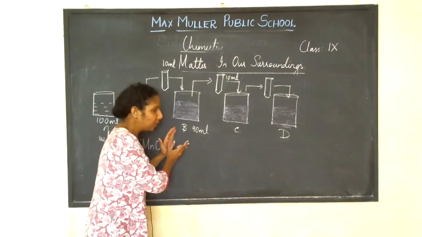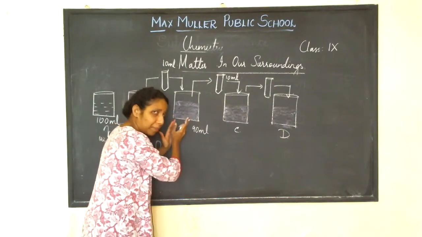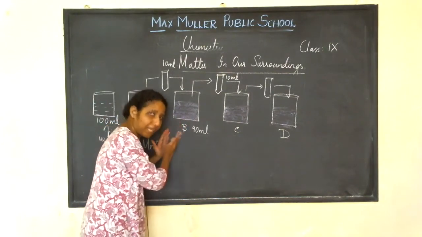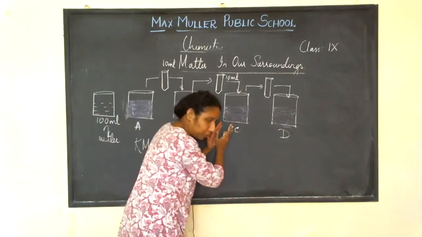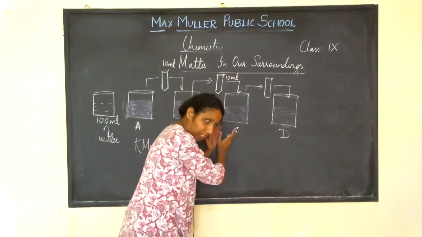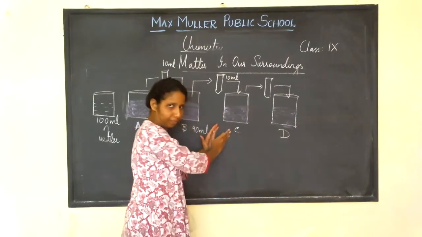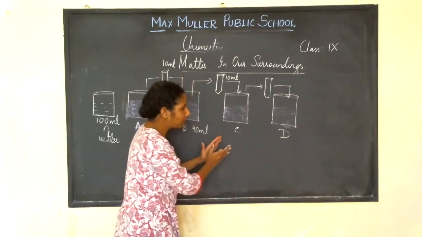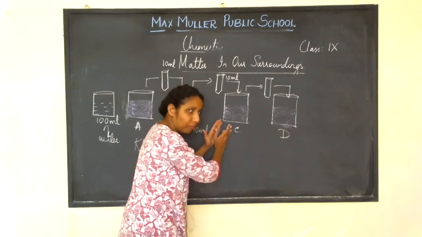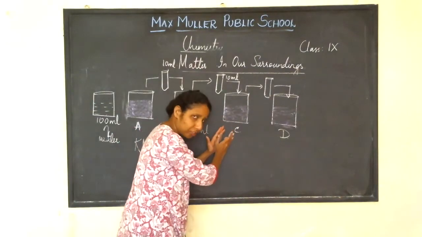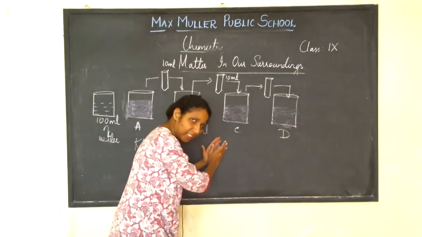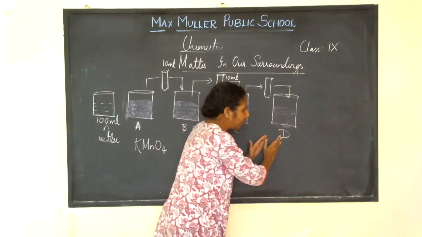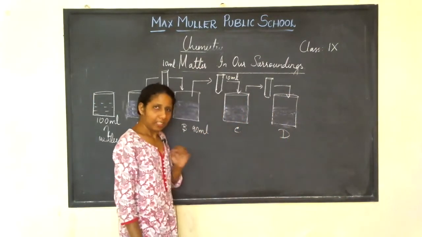Again, take 10 ml of potassium permanganate solution from beaker B and add it to 90 ml of water in beaker C. Again, repeat the same process: remove 10 ml of solution from beaker C and add it to 90 ml of water in beaker D. I hope you people understood.